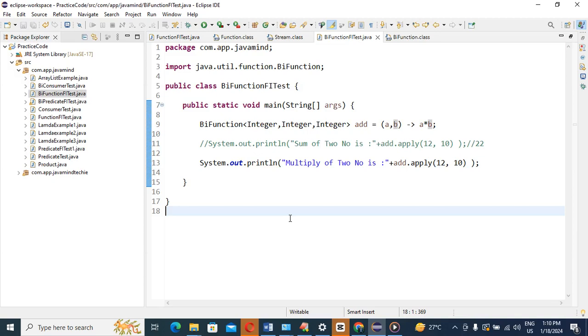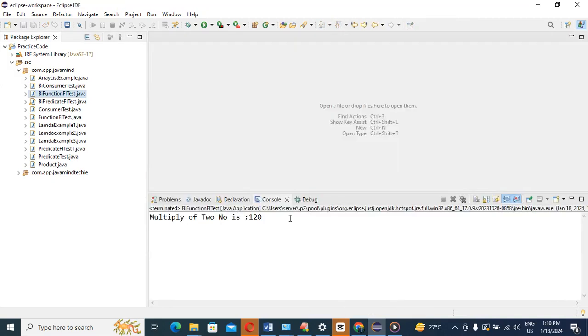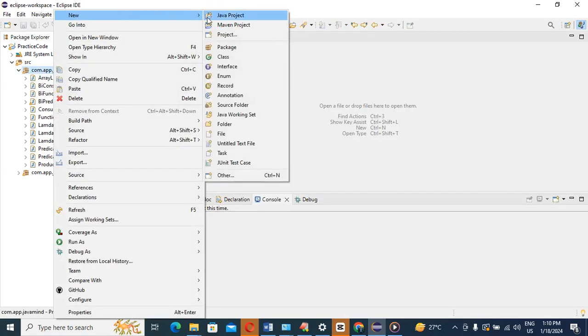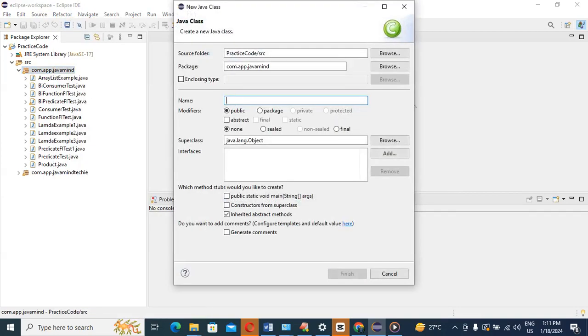Okay, so now let's move to our third example. What example? Supplier. What is Supplier? For this purpose also we can create one class, and we can name it SupplierFunctionalInterfaceTest. Yes or no guys?